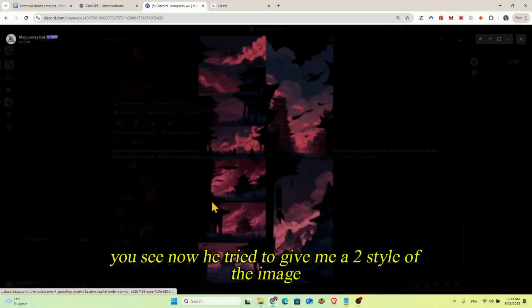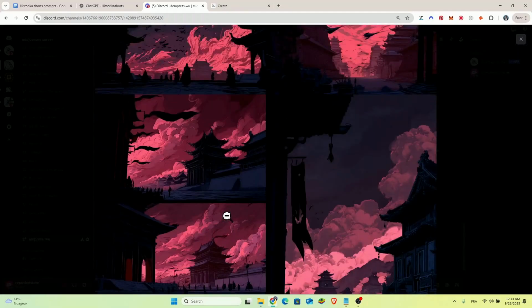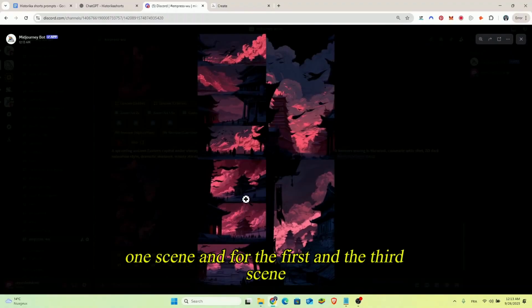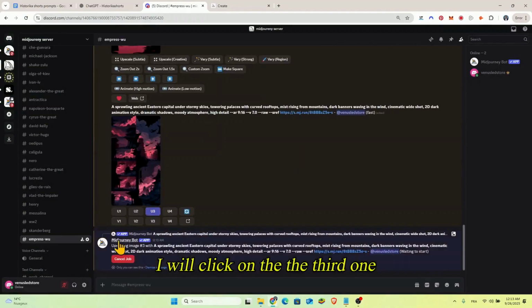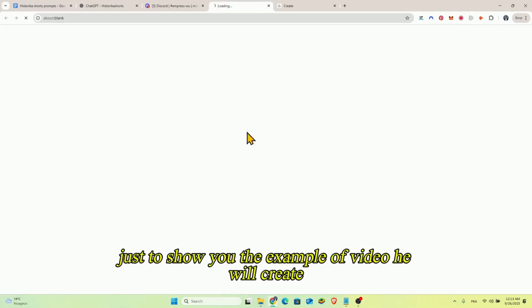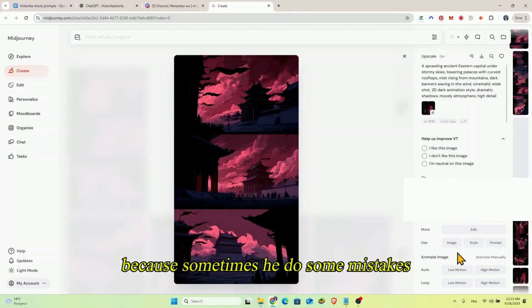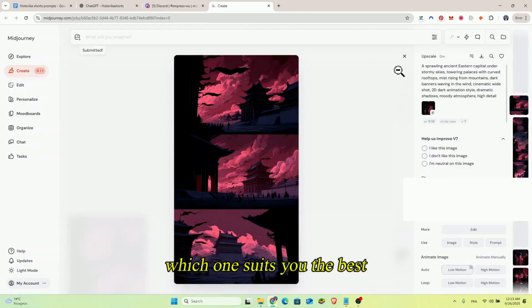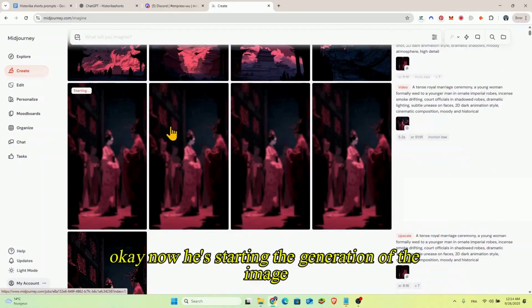Okay, you see now he tried to give me two styles of the image. One image where we show only one scene, and for the first and the third scene he gave me three images. I will click on the third one just to show you the example of video he will create, because sometimes he does some mistakes, but I need to do this one in front of you to understand which one suits you the best next time. Okay, now he's starting the generation of the image.